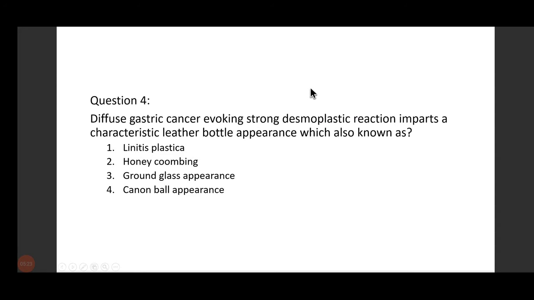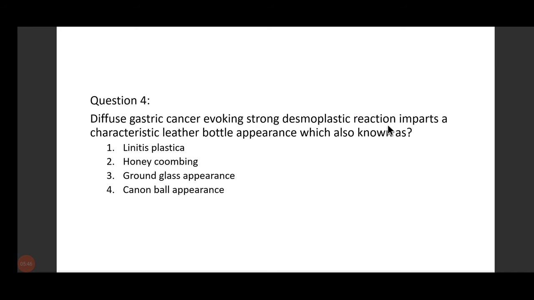Do you know what this means? Desmoplastic reaction. Anyone? Yes, it is actually fibrosis.